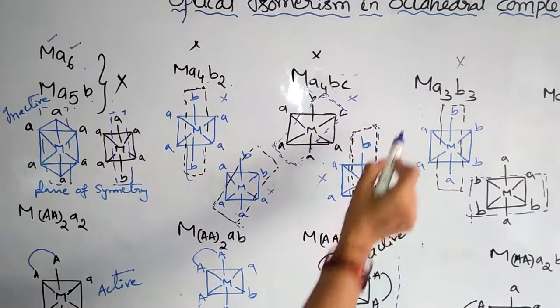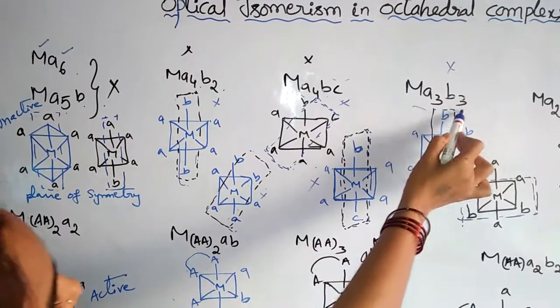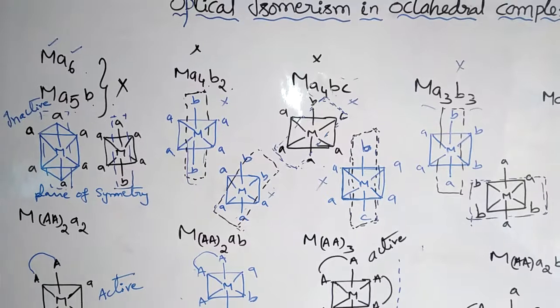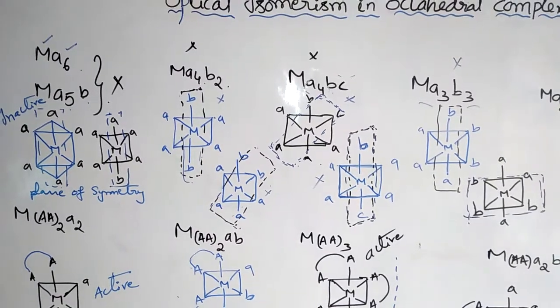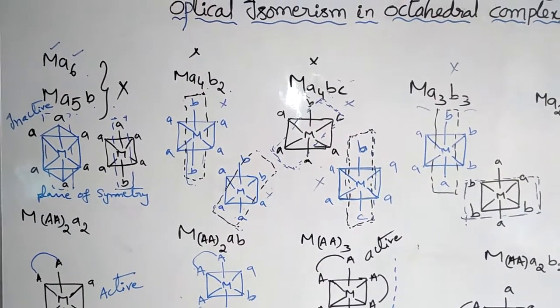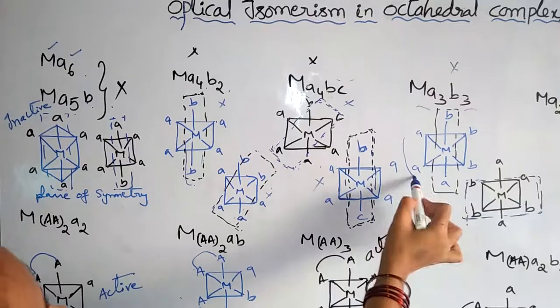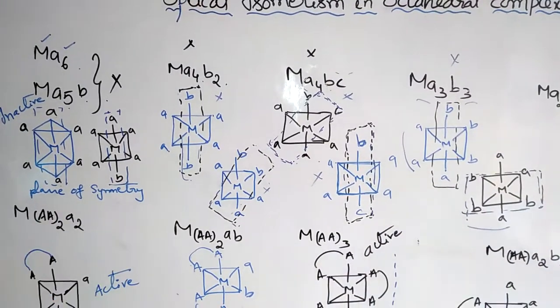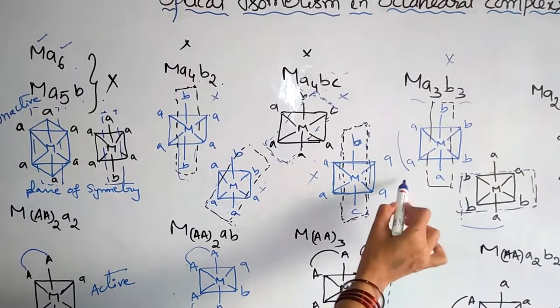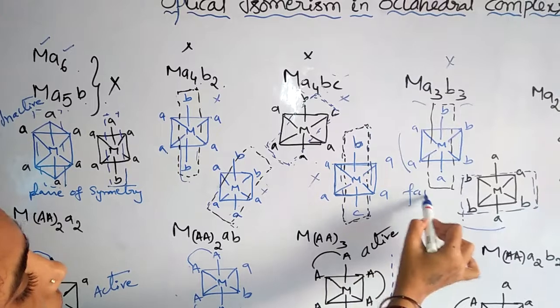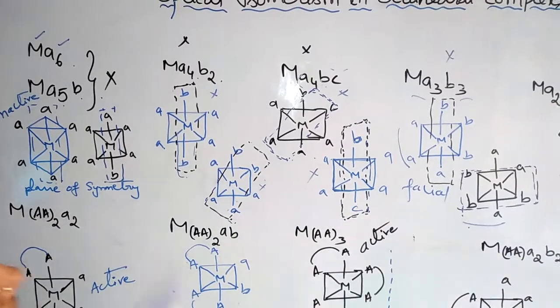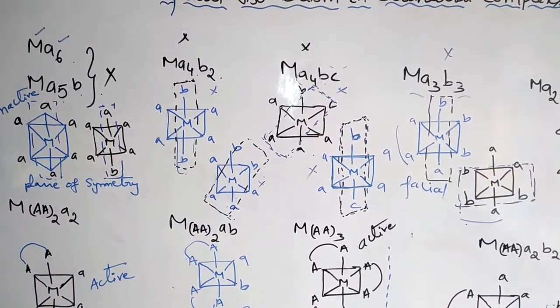Here next, Ma3b3. 3 same ligands, 3 different ligands. Three ligands A, 3 ligands B. Here this is facial and then this is meridional. Both facial and meridional are optically inactive. Why?